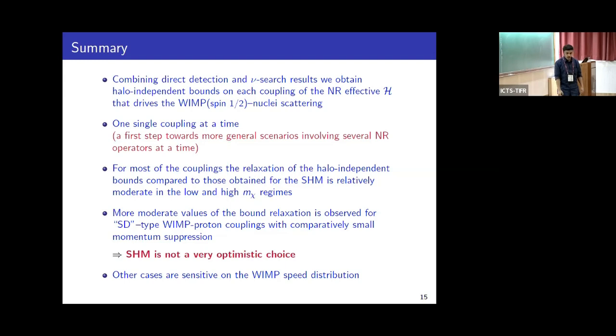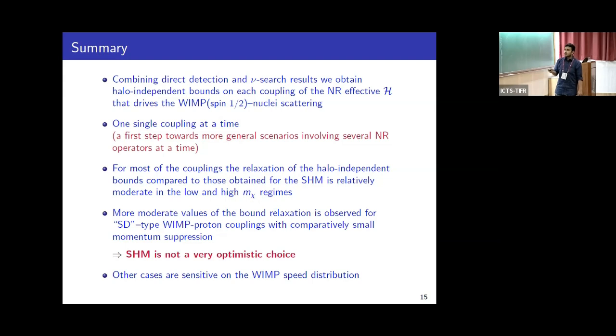With this, I'd like to summarize that by combining direct detection and neutrino search results, we obtain halo-independent bounds on each of the couplings of the non-relativistic Hamiltonian that drives the scattering of WIMPs against nuclei. We consider one single coupling at a time, which is a first step towards a more general scenario involving several non-relativistic operators.